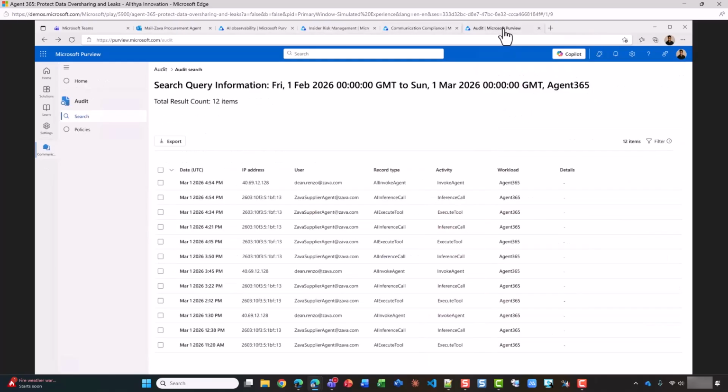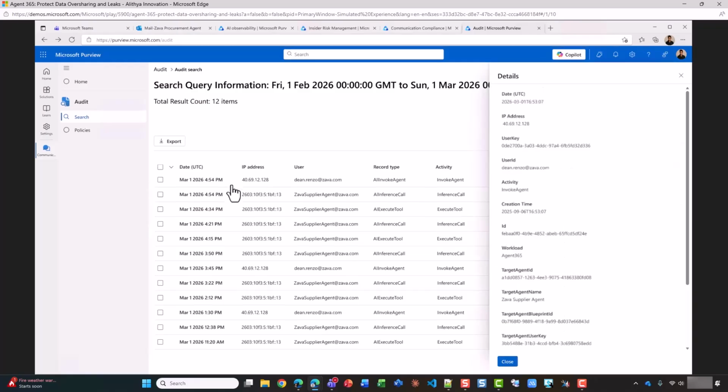Let's look at the Microsoft Purview tab. As a data security and compliance admin, in addition to the alerts, I also want to take a look at the agent's other activities to get a complete picture. Purview Audit captures every interaction, every prompt, every data access, every interaction between both users and agents. Let's drill into one of these interactions.